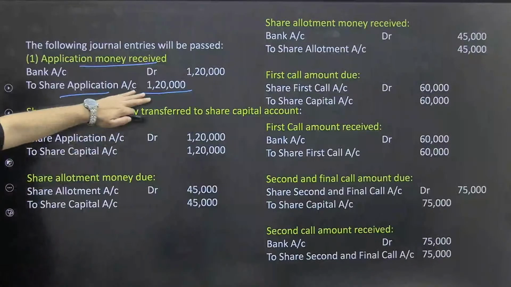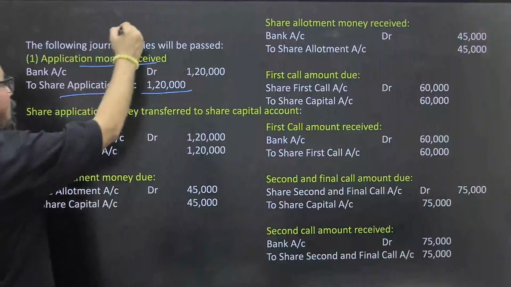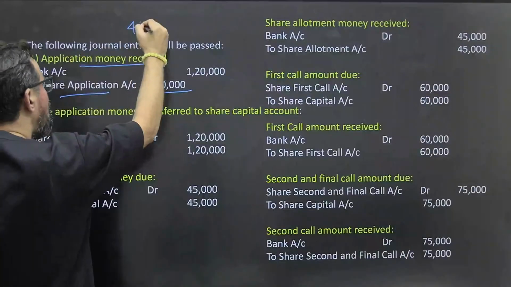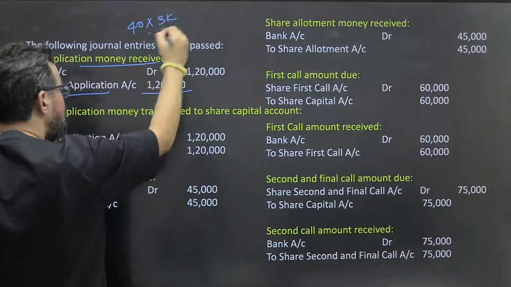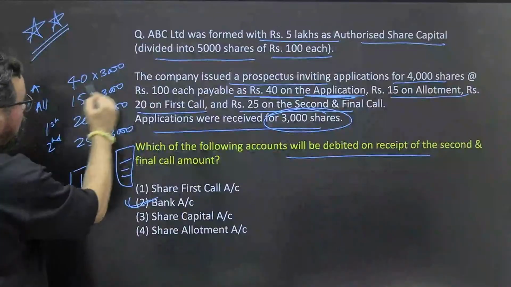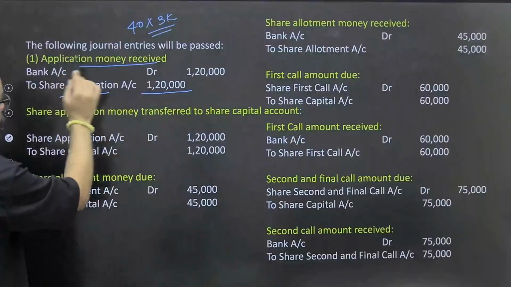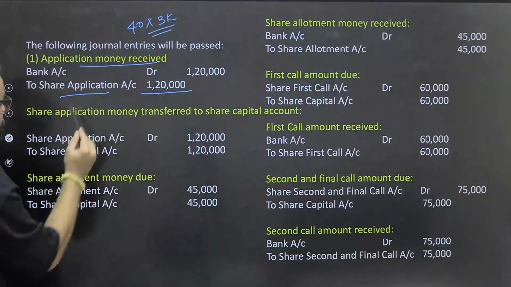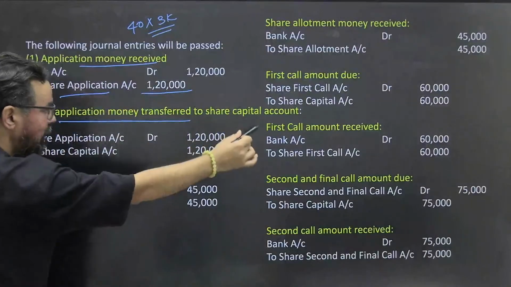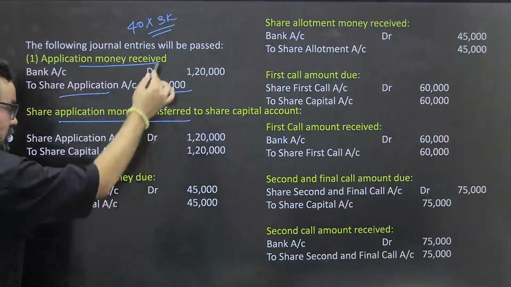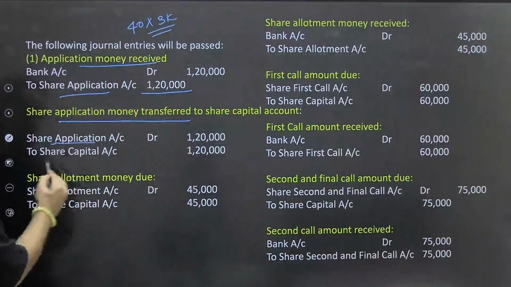How did we calculate this 1,20,000? It is 40 rupees into 3,000. So this was the number, 40 into 3,000, so 120. Then basically application money received. Then application money transferred to share capital account. Okay, so the same thing: share application to share capital.